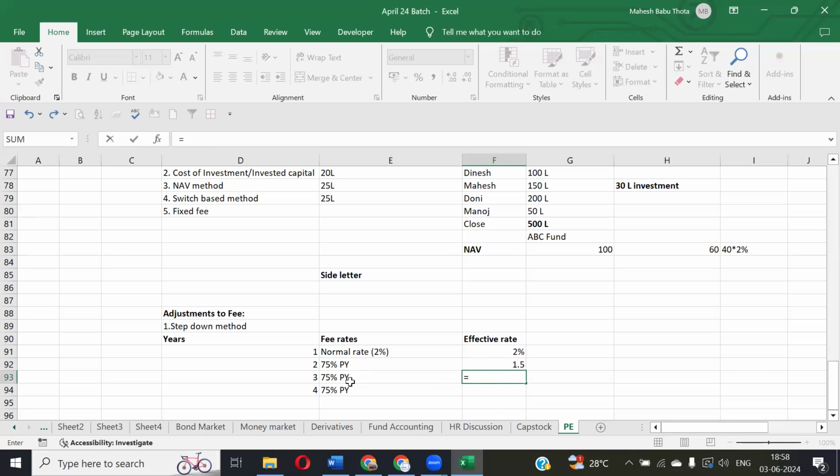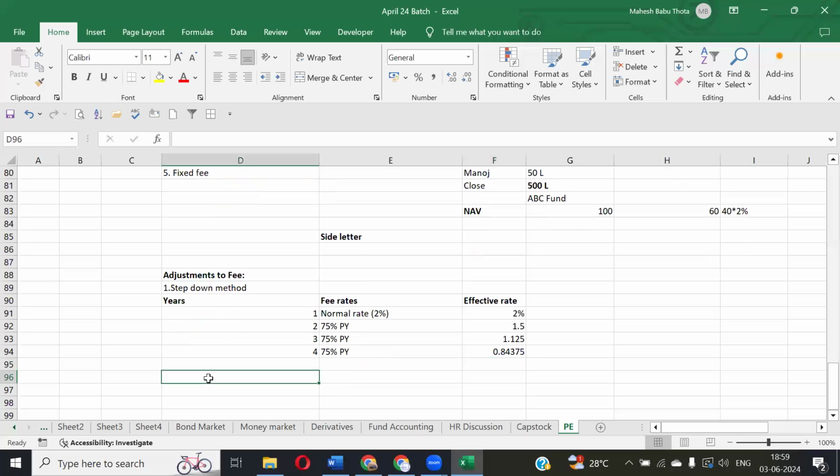Third year, again 75% of the previous year. What is the previous year percentage? 1.5%. So 1.5 into 75% comes to 1.125%. Again in the fourth year, 75% of the previous year, so 1.125 into 75% is 0.84. This is called the step down method. Gradually they will keep on reducing the management fee charged to the investors.